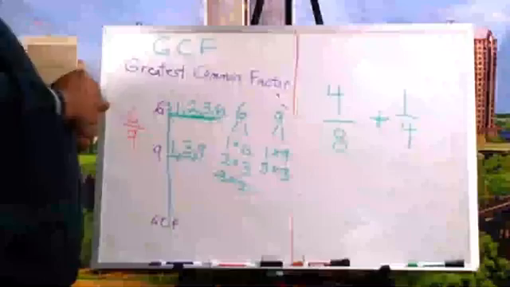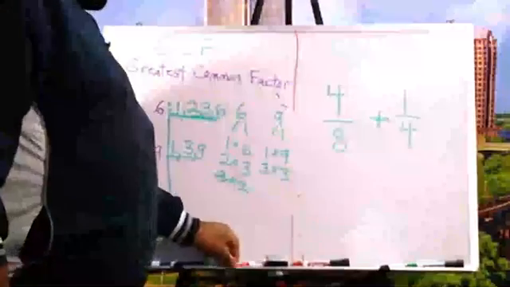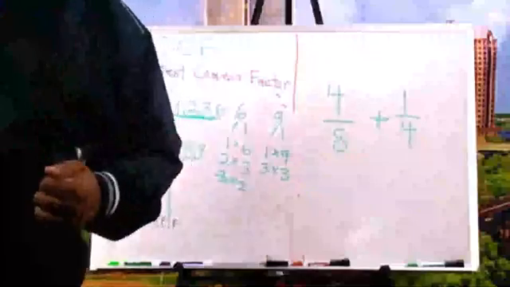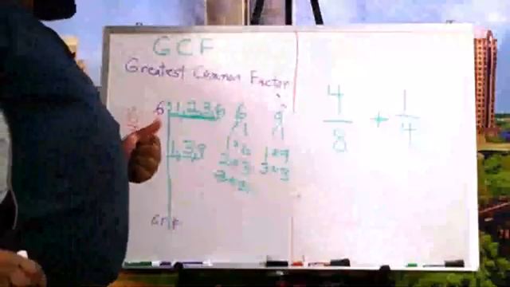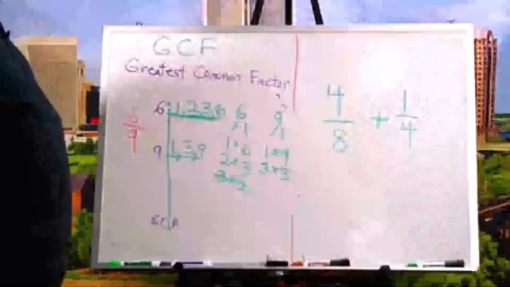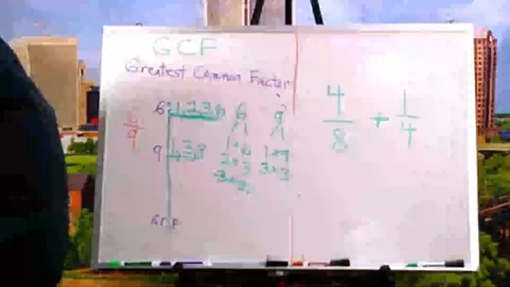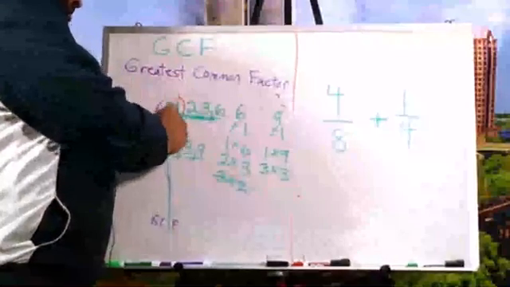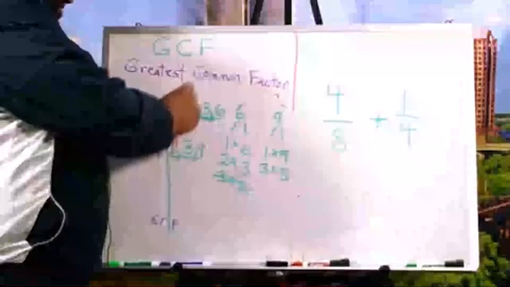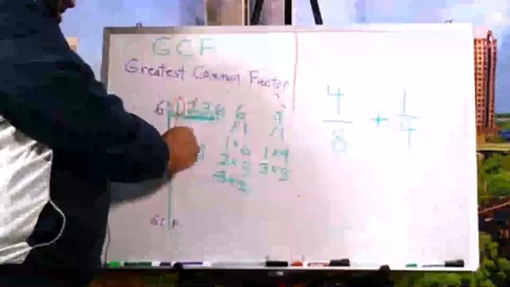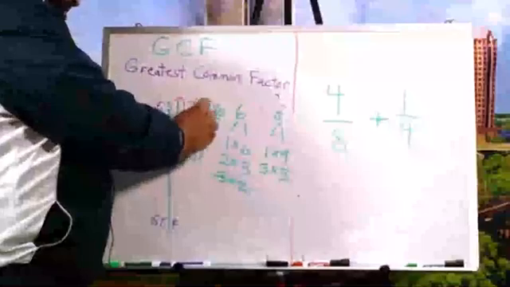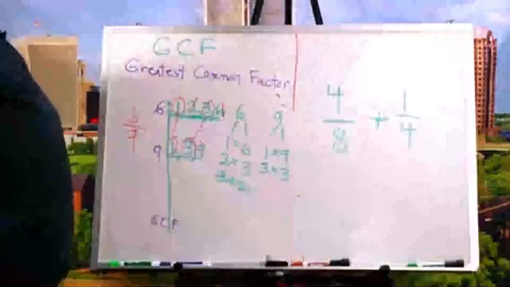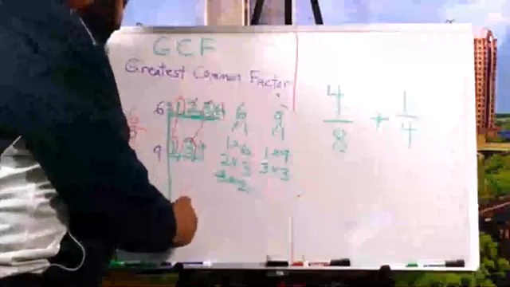All right. Take a quick moment and tell me what are your common factors that you see? Okay, good. 1 and 1. Is there a 2? No. Is there a 3? Yes. Is there a 6? No. Is there a 9? No. So what is it going to be? It's going to be a 3. My GCF is going to be a 3.